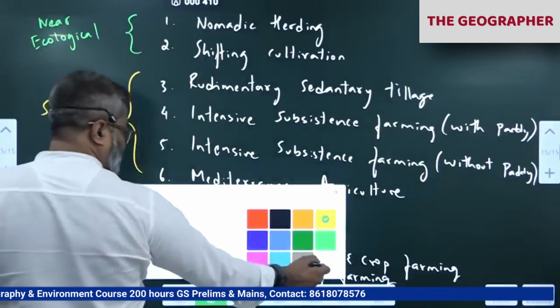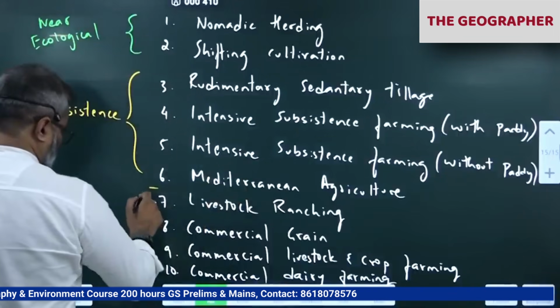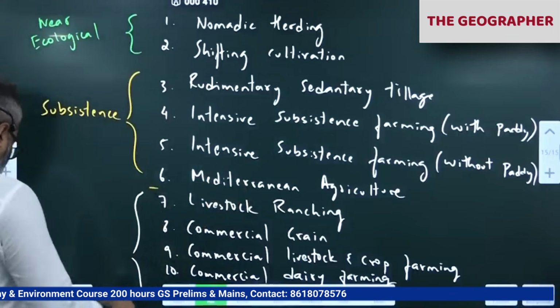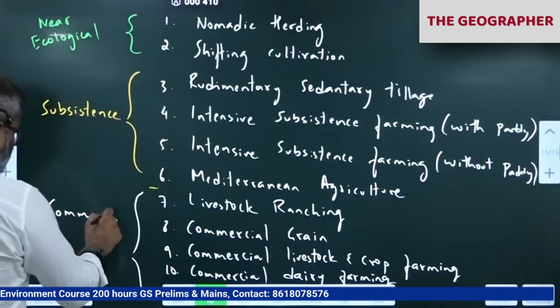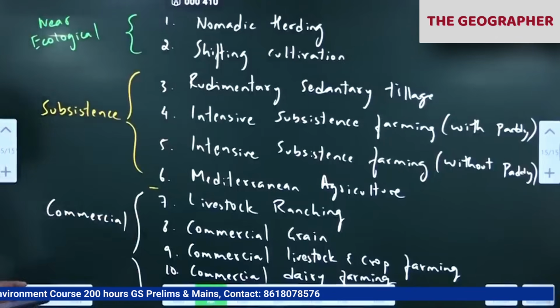7th onwards, you can see till 11th commercial. 11th I'll write, 11th, 12th, 13th I'll write.